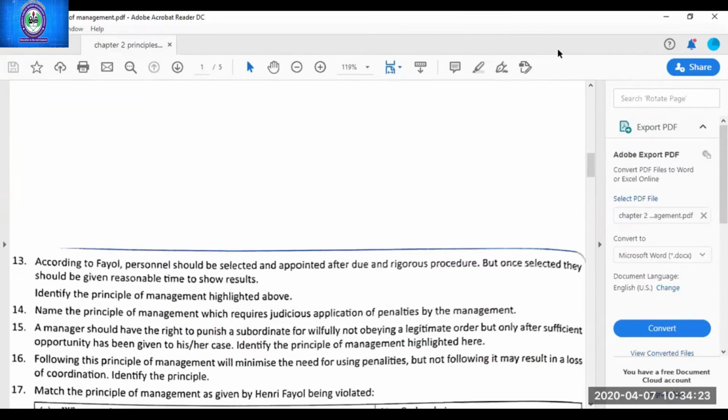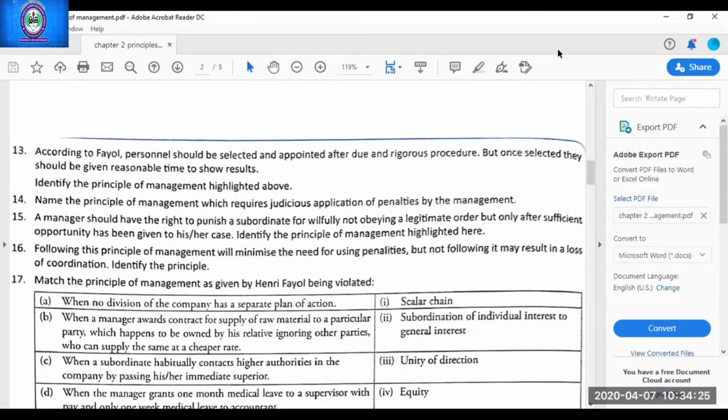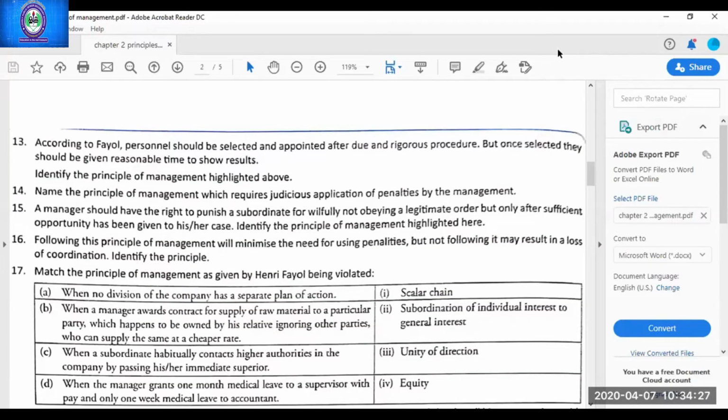Next part. Question number 14, 15. Nishtha Agarwal, start reading. Name the principle of management which requires judicious application of penalties by the management. In which principle is the use of penalties required? Discipline. Yes, principle of discipline.